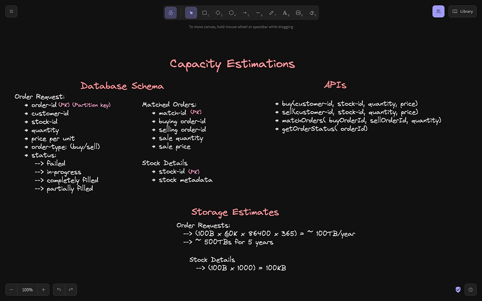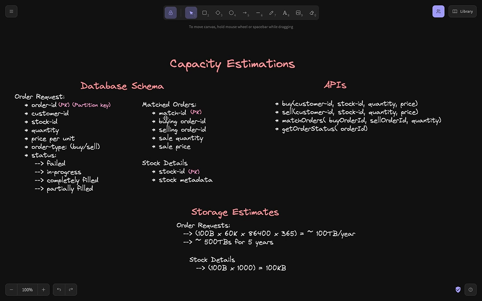Okay, now let's estimate the matched orders. You need to essentially estimate the capacity of the matched order. If all of the orders coming here are getting matched, ideally its scale would be half the scale of the order requests. So if it's coming as 500 TB, probably its scale would be 250 to 300 TBs. We can mention that as part of our interview.